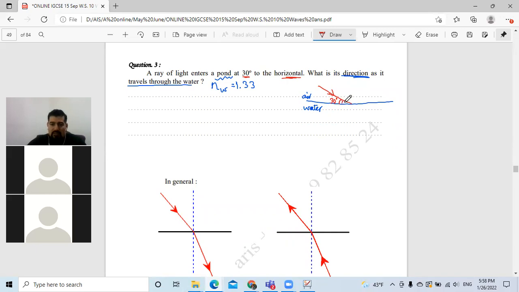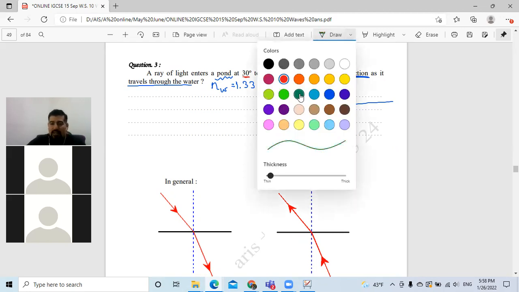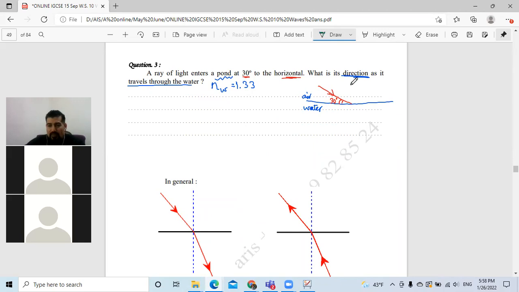Can we call this angle between the ray and the surface anything here? No, we can't, because it's not our angle of incidence. We have to draw something called the normal. And the angle between the ray and the normal is the angle of incidence. How much is the angle of incidence in this situation? It's 90 minus 30, which is 60.